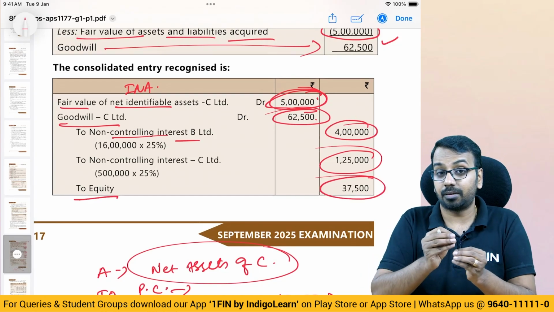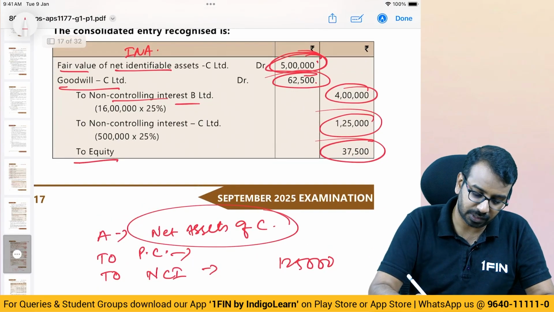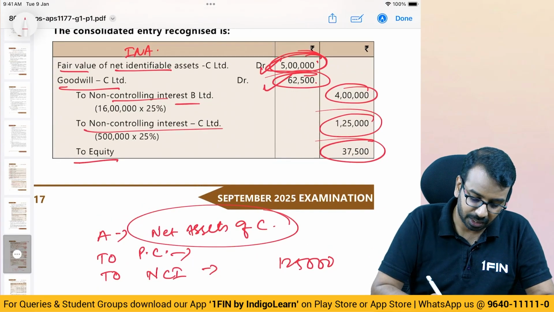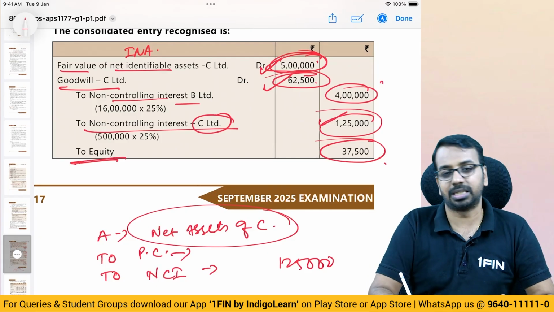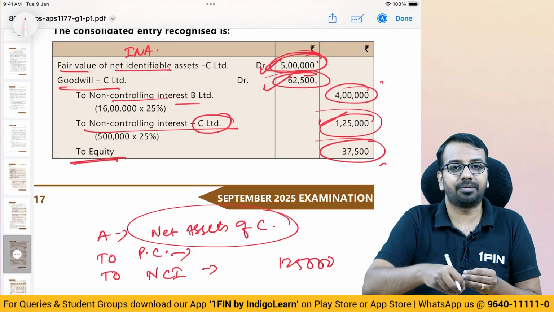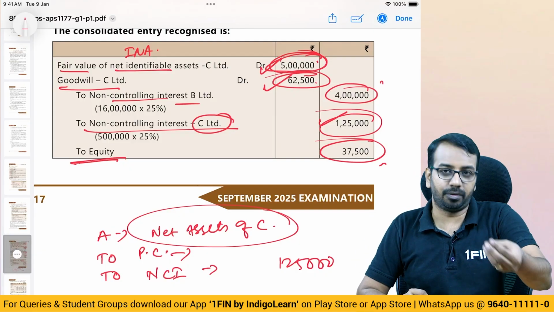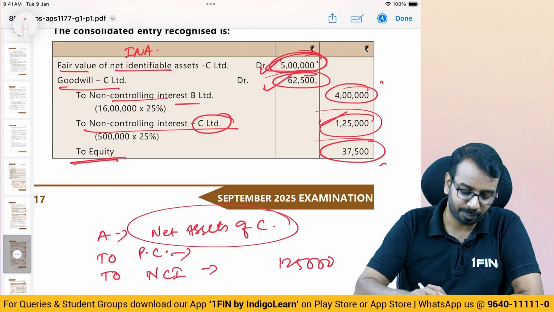If you are getting confused, sir, how did we get these numbers? What you can do is, you can first pass the acquisition of C entry, 5,62,500, non-controlling interest in C 1,25,000, and purchase consideration 4,37,500. That purchase consideration that we are giving, indirectly what we are giving is 25% of the net assets of B, and the balance gain is to be recorded in equity. Okay.